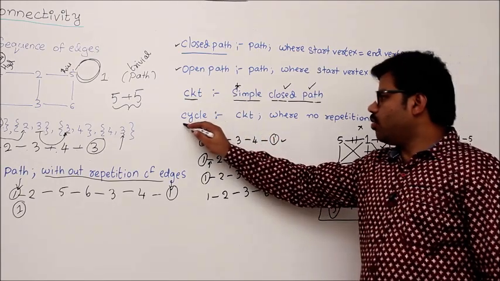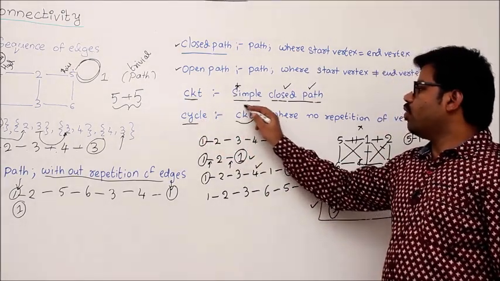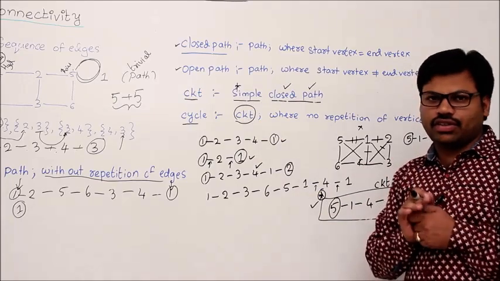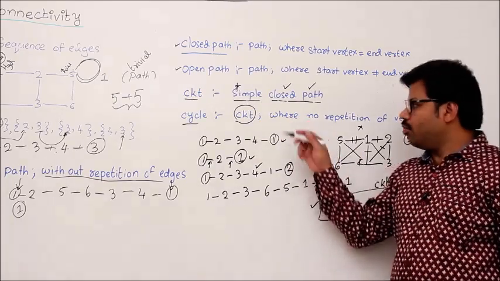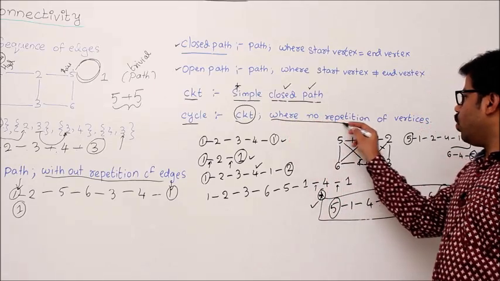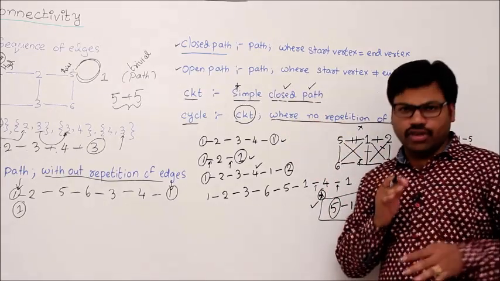We'll see one more thing, which is cycle. So what is a cycle? A cycle is a circuit. You know what is a circuit, but with an extra condition. What is it? Where there is no repetition of vertices. We should not repeat the vertices.